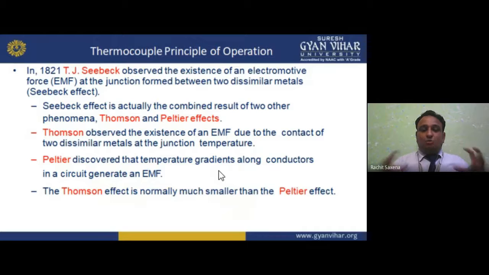Okay, so the Thomson effect is normally much smaller. Thomson gave you two dissimilar metals, but Peltier gave you the bigger effect. If we have conductors along a temperature gradient, it induces an EMF in a circuit. Seebeck combined these two effects in 1821. So the thermocouple principle of operation is the Seebeck effect. I hope you understand the Seebeck effect.